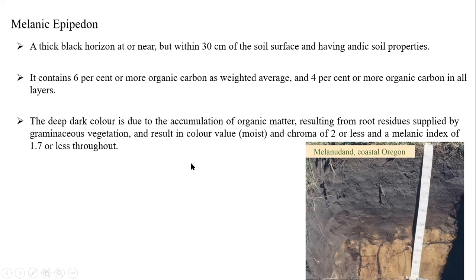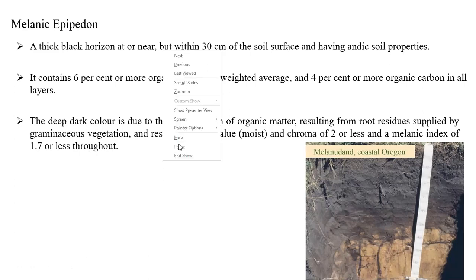So this is regarding the melanic epipedon. In melanic, what you have to remember is that it is a black horizon. Remember, students, the black horizon is observed within 30 centimeters of the soil surface, having andic soil properties. This is a yardstick for your remembrance.